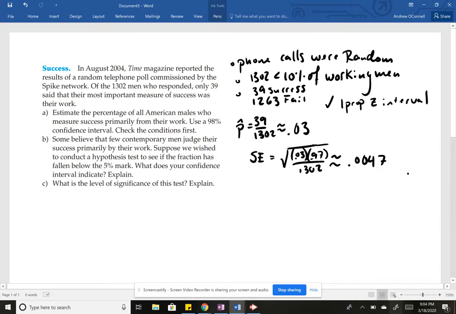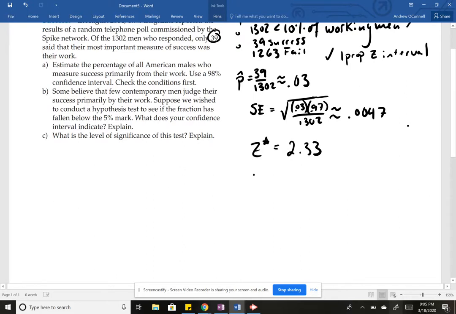So I checked the conditions. Phone calls were random. 1,302 is less than 10% of working men. There were 39 successes, which means 1,263 fails. We have a 1-proportion z-interval. We have our p-hat, 39 out of the 1,302, is about 3%. And I found our standard error to be really small, almost a half of a percent. So really quick, the critical value z-star, I used an inverse normal, 1% in each tail, and I got 2.33.